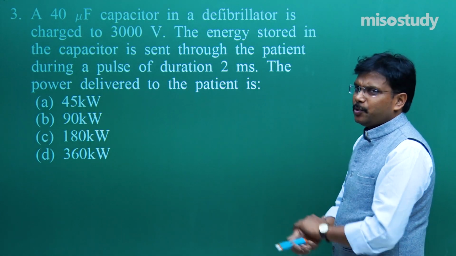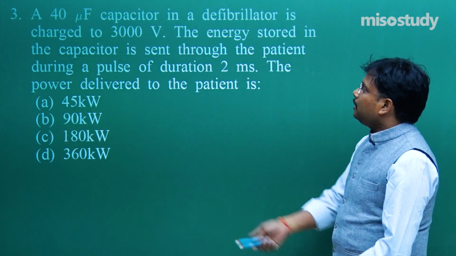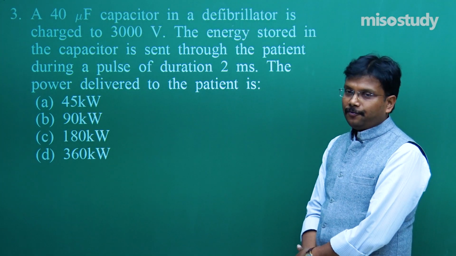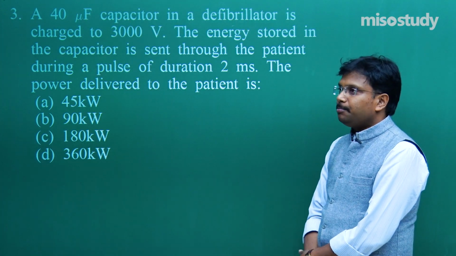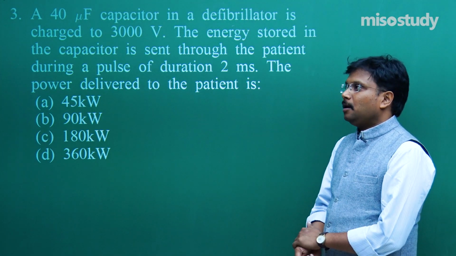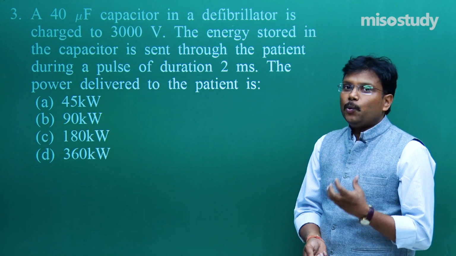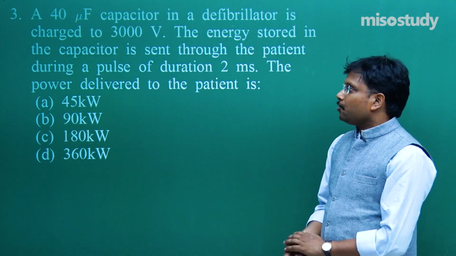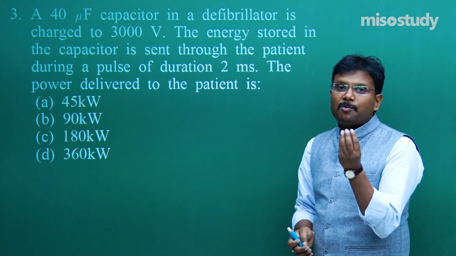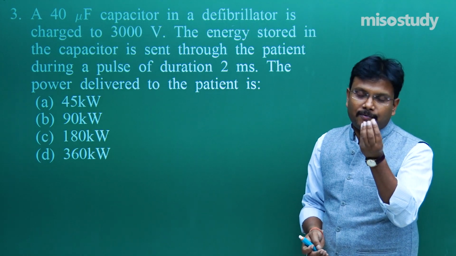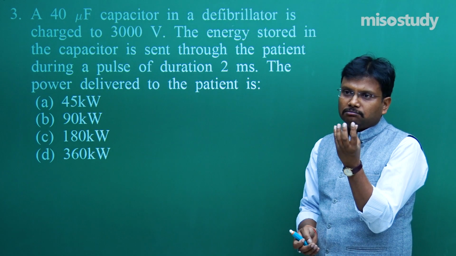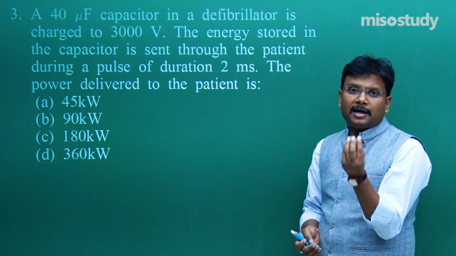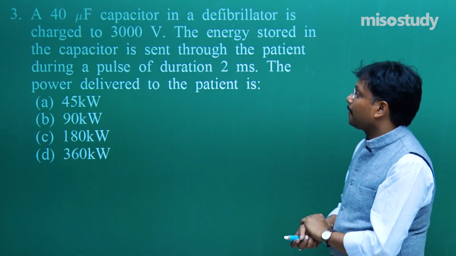Now what exactly is this question? Basically this is a device, a defibrillator. It is used by doctors in case of some difficulty with the heart function. This device provides electric pulses to the heart so that it can start functioning properly.